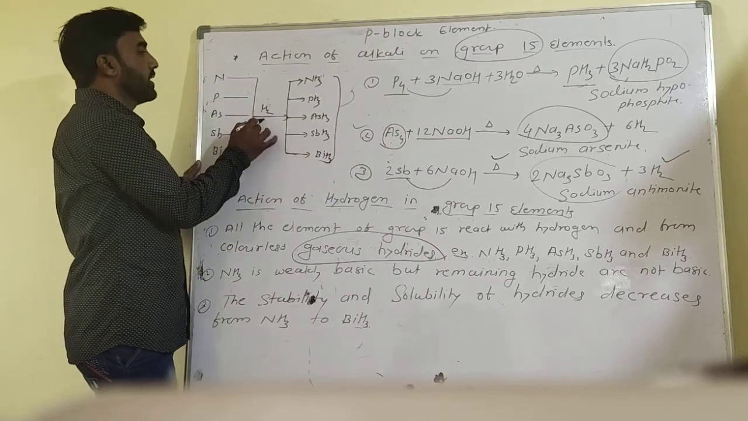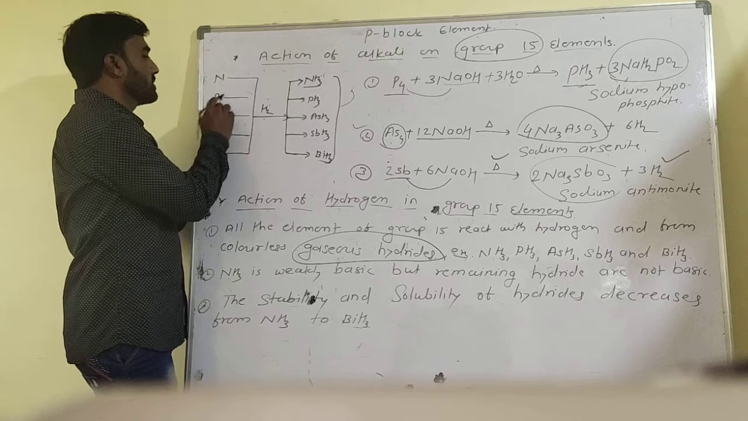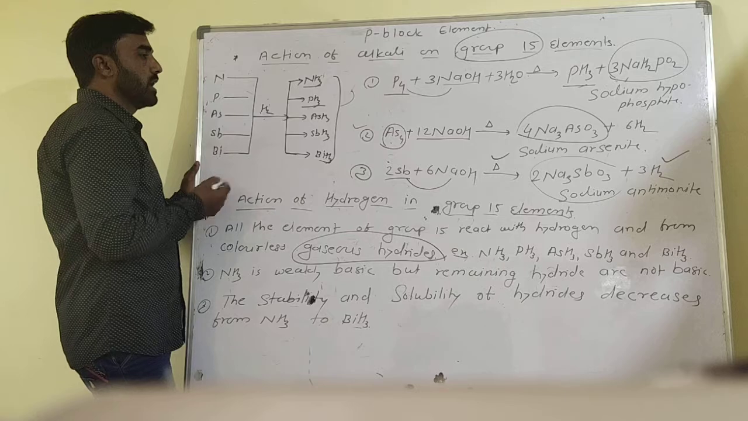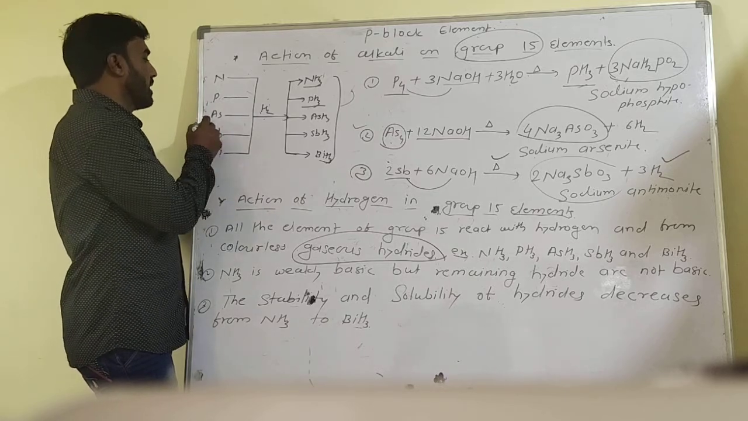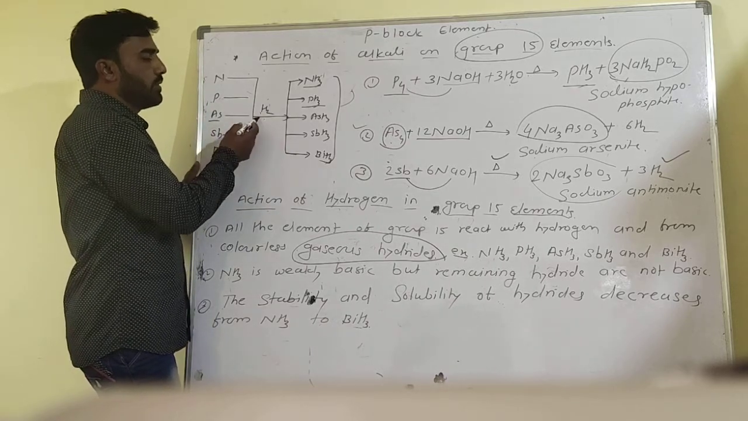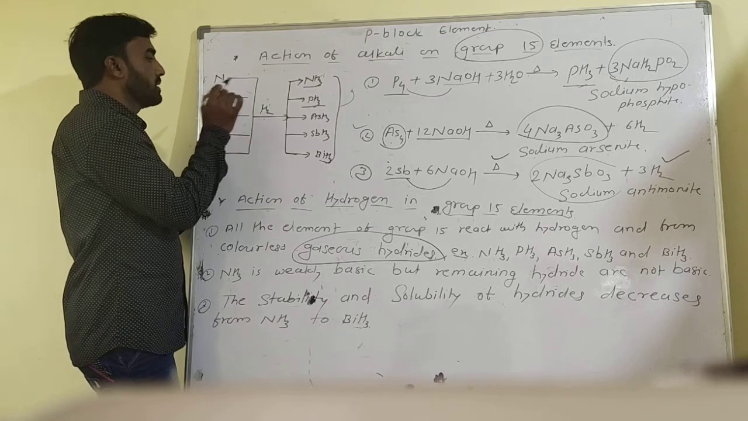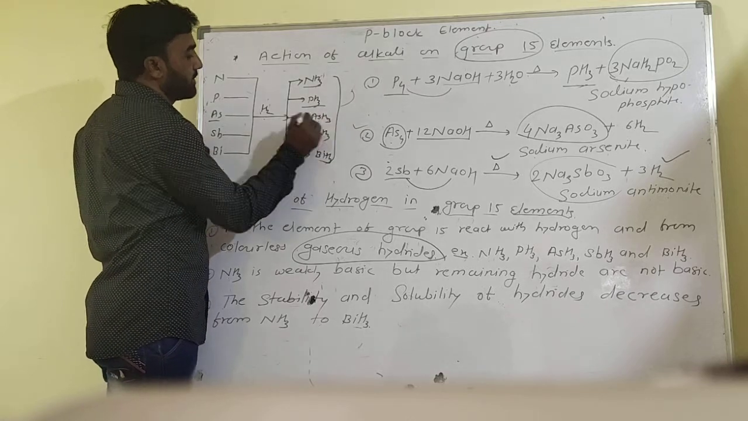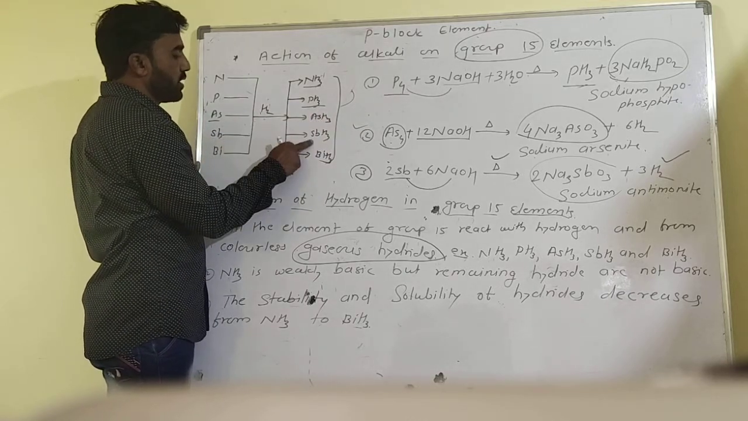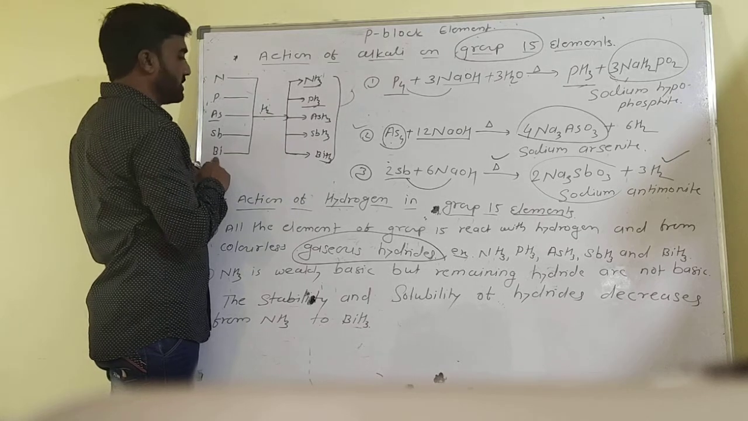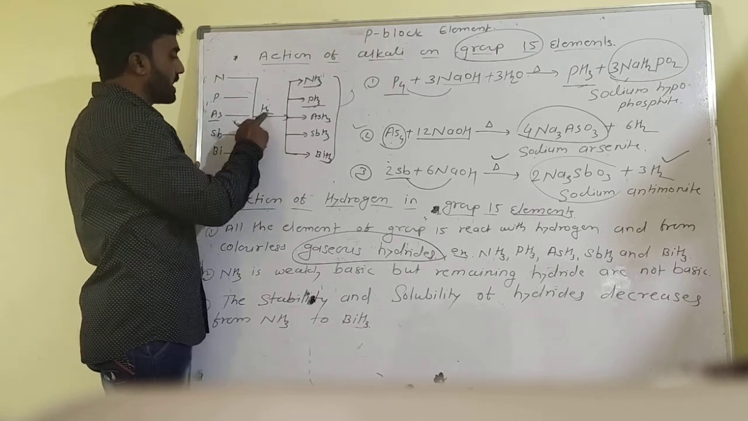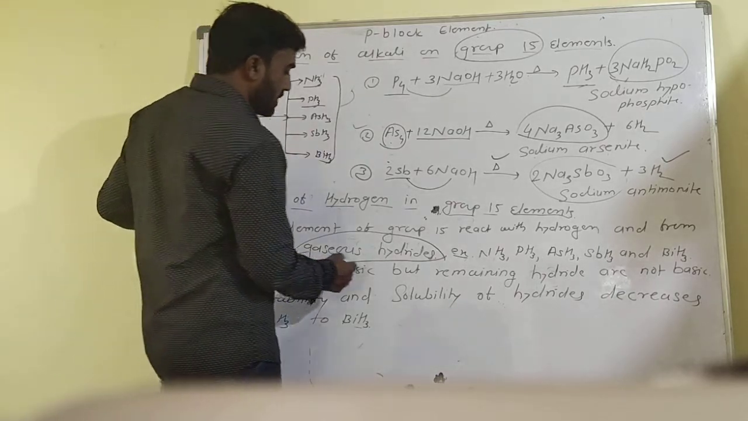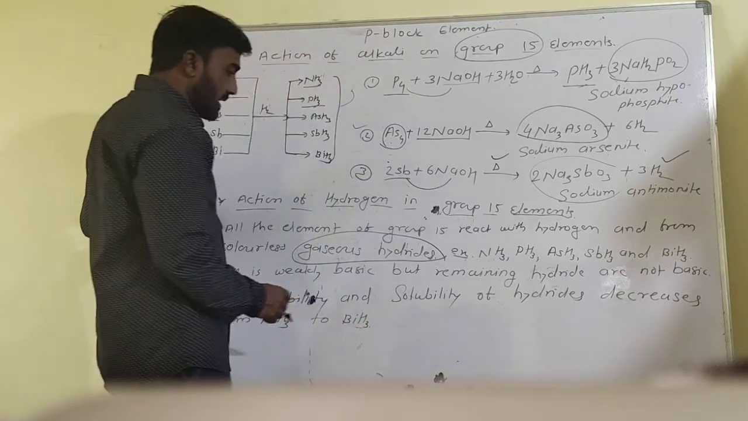Nitrogen reacts with H2 to form ammonia. Phosphorus reacts with H2 to form the hydride, that is phosphine. Arsenic reacts with hydrogen. The requirement of hydrogen depends upon the element, depending upon the oxidation state, to form AsH3. Antimony reacts with H2 to form SbH3. Bismuth reacts with hydrogen to form BiH3. So the formation of these different types of hydrides is what we call gaseous hydrides.